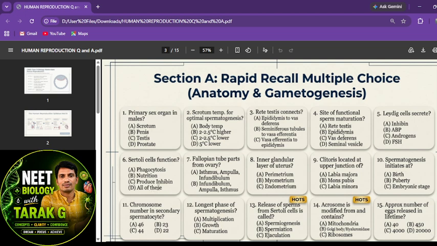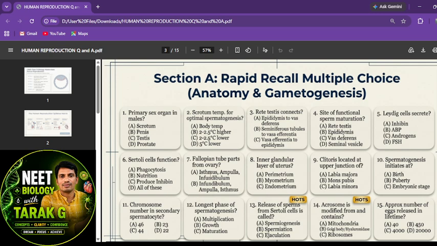Here is the answer: phagocytosis will be there, and nutrition, and they produce inhibin, and all of these. Phagocytosis is there because, as mentioned in NCERT, they have some immunoglobulin cells. That's why I have to consider A, and nutrition as nurse cells, and they produce inhibin, right? Inhibin will also be released. That's why the answer is all of these.